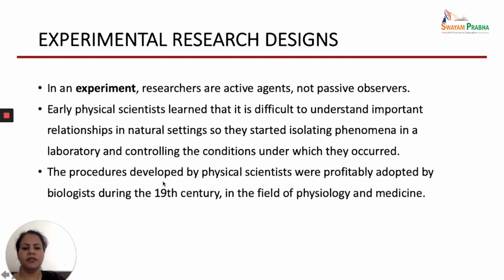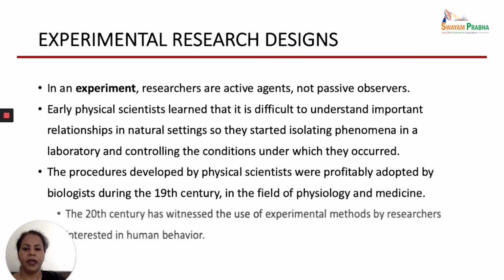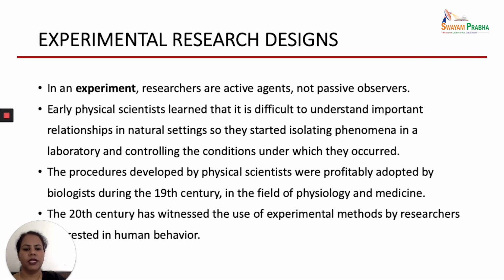The procedures developed by the physical scientists were profitably adopted by the biologists during the 19th century in the field of physiology and medicine. Physiology and medicine took up the laboratory sciences and started experimenting in the laboratory. In the 20th century, these experimental methods started to be used by researchers to study human behavior.